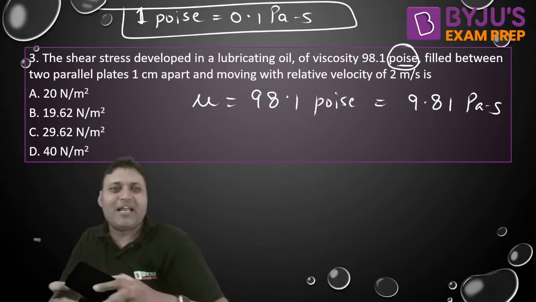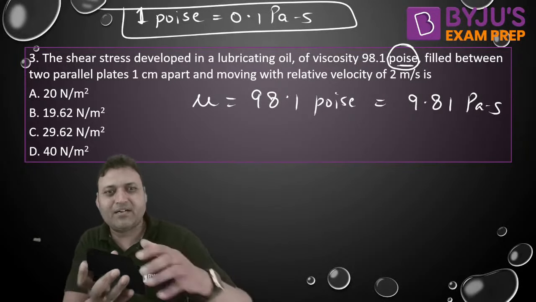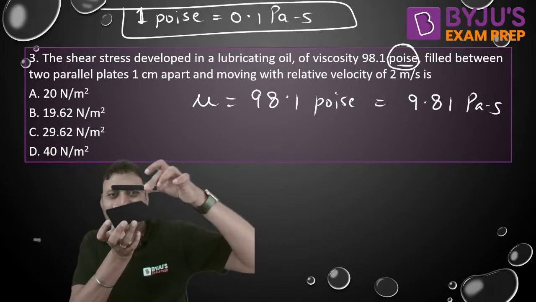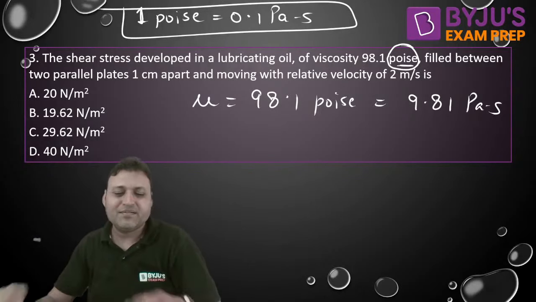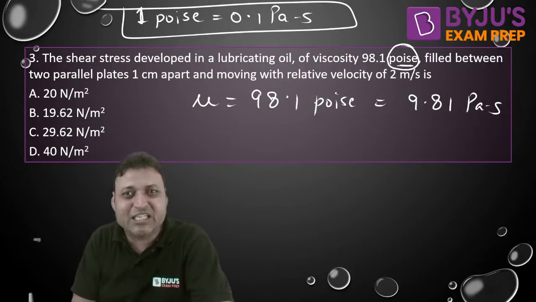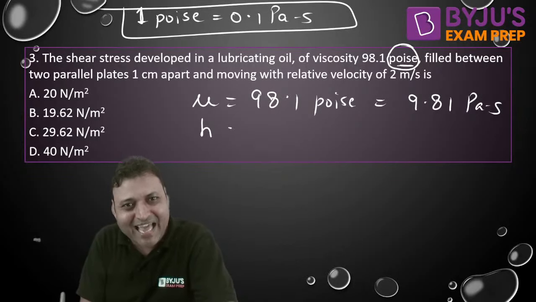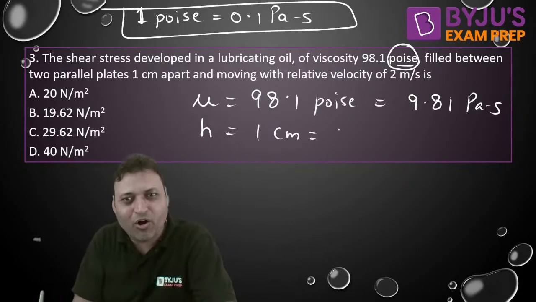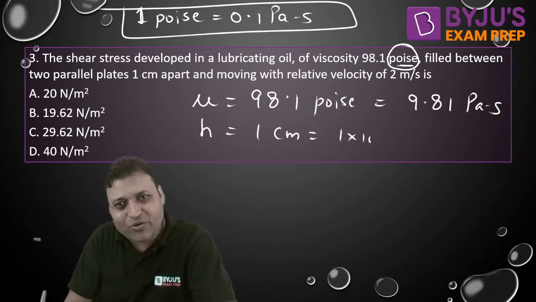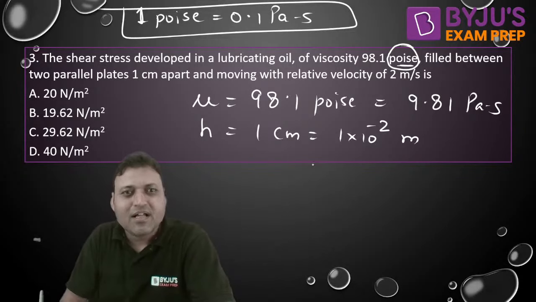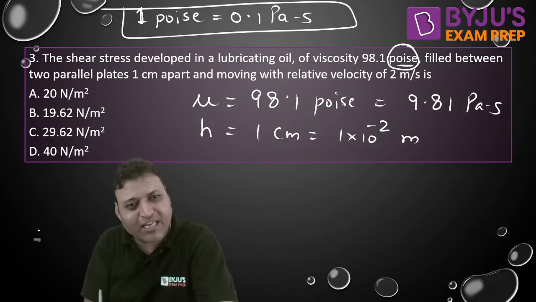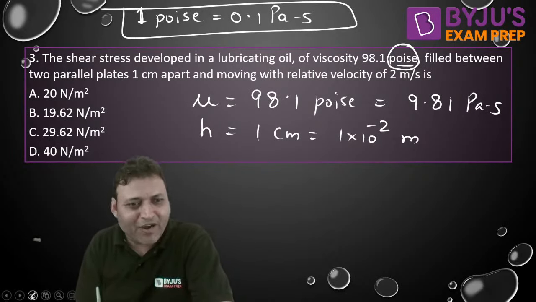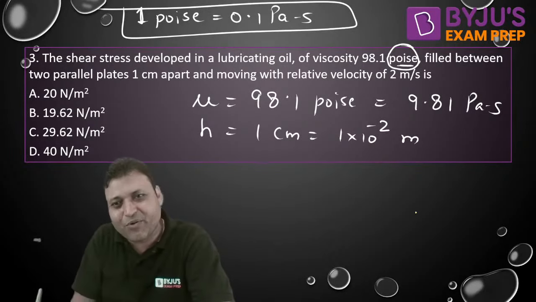There are two parallel plates which are 1 centimeter apart. So the thickness of the fluid is the distance between the parallel plates. That is H is equal to 1 centimeter or 1 into 10 to the power minus 2 meter. Then what? And moving with the relative velocity of 2 meter per second, because the velocity profile is not given, so we can assume the velocity profile to be linear.